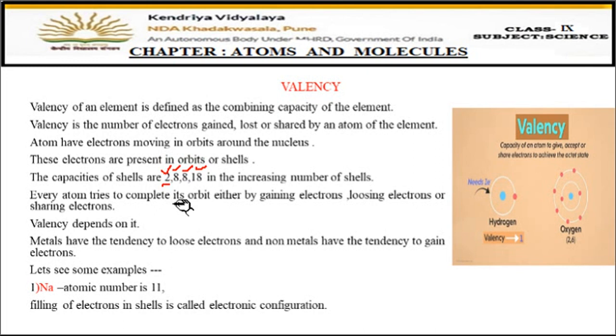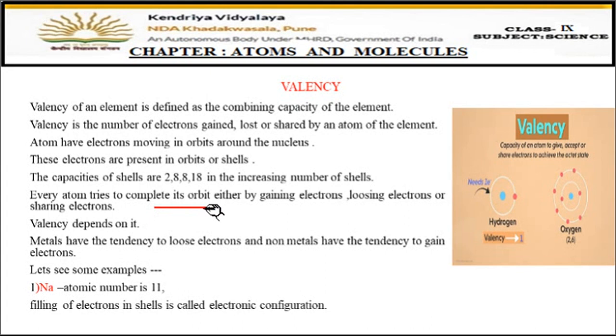Means in the first shell only 2 electrons can fit. In the second shell only 8 electrons can fit. In the third shell only 8 electrons can fit. And in the fourth shell 18 electrons can be filled. Now what is the tendency of each atom? Every atom wants to complete its orbits. Like in my first orbit, 2 electrons should be there. In my second orbit, 8 electrons should be there, like this. So every atom tries to complete its orbits or shells.